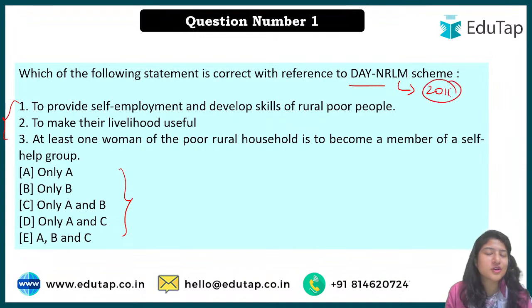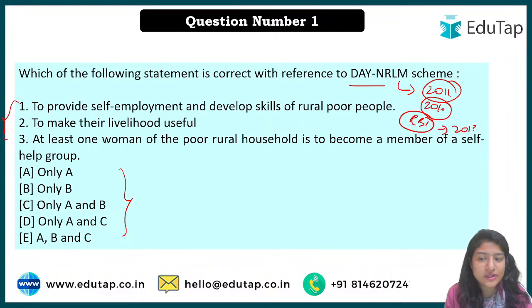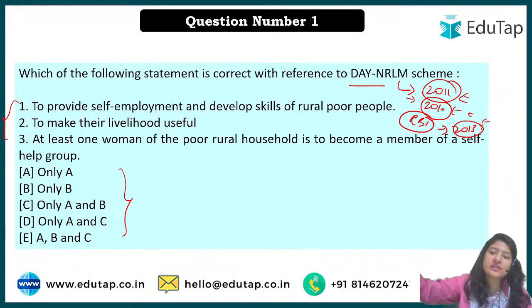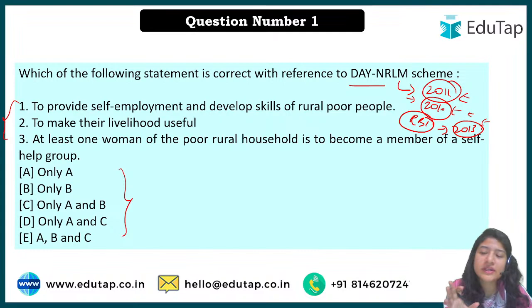On many sources you'll find 2011, right? But what we understood when we were studying the session is that on the official notification 2010 is given, and in the RBI notification, the circular which RBI has given, 2013 has been written, right? So in the examination, please don't get confused if 2011 is not written. If 2010 and 2013 are present, always go with 2010, because in such cases we go for official guidelines. However, I don't think they are going to provide such confusing options. So 2010 if it is an option, okay, and if it is not and 2013 is present, go with RBI because it was present in your RBI circular.